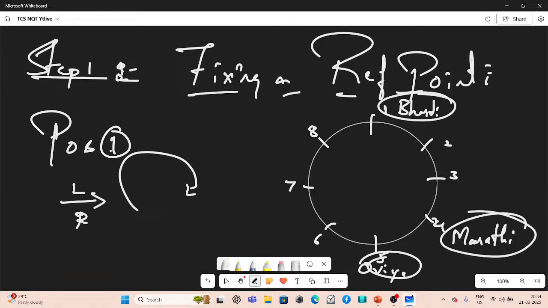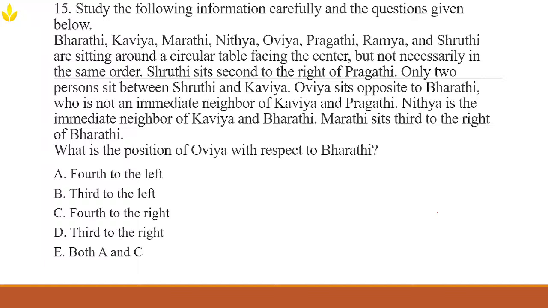Alright. So how do you place Nitya and Kavya? What does the clue say? The clue says that Nitya is the immediate neighbor of Kavya and Bharti.